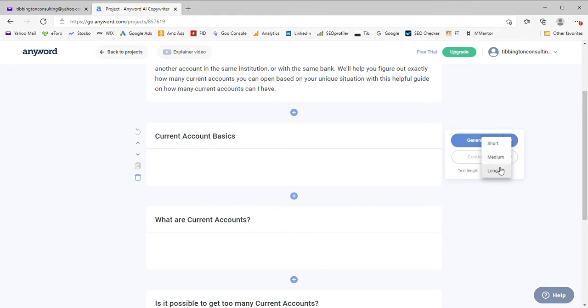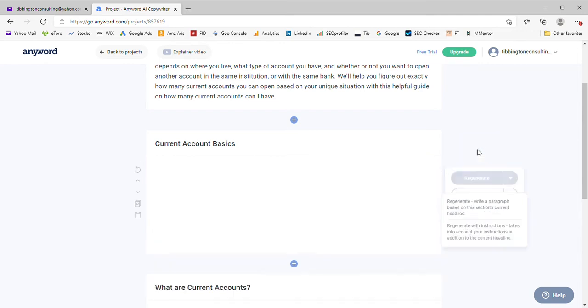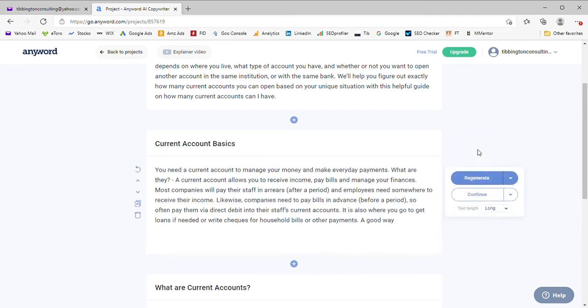So actually I'm going to go long on the current basics. So generate that. That'll just take a few seconds, and it's pooling all its knowledge. It's scoured the entire website before. It's pulling in all sorts of information. Importantly, it's not copying information from websites, because otherwise that would be plagiarism.